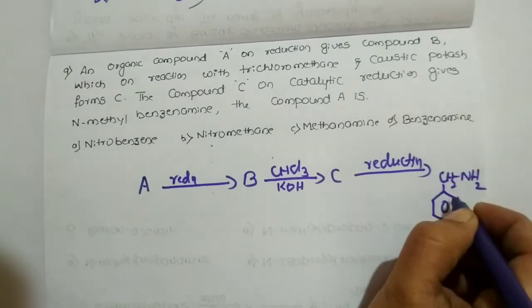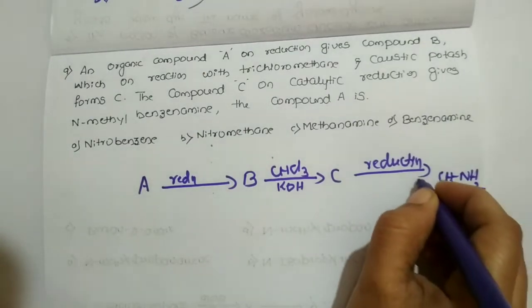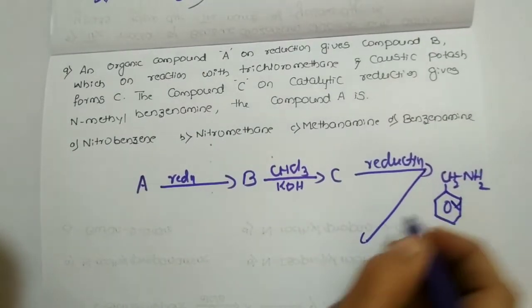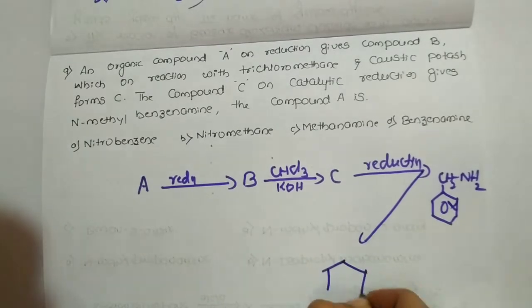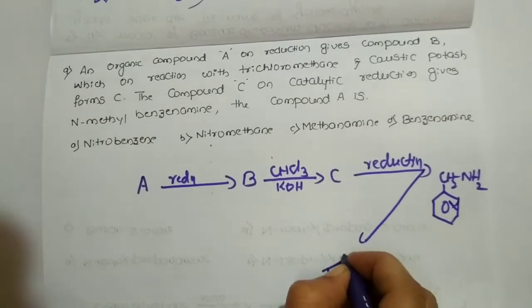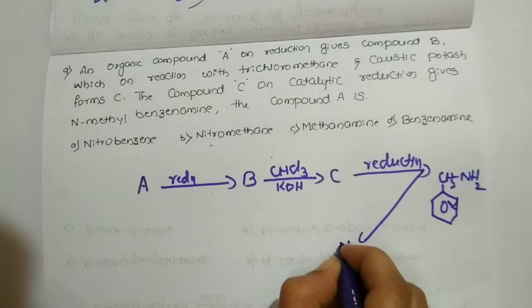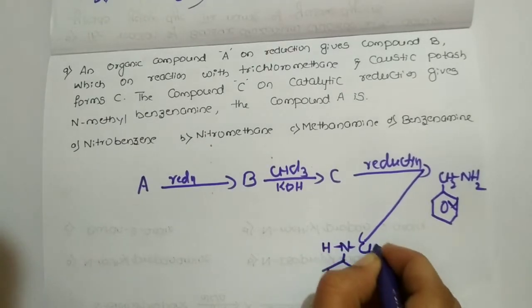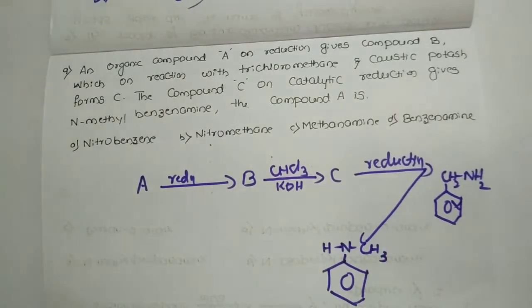Okay, this is what I have written, a benzyl amine. So N-methyl benzene amine means, write the benzene, and N means nitrogen, to which a methyl group is substituted. Okay, this is what we are going to call an N-methyl benzene amine.